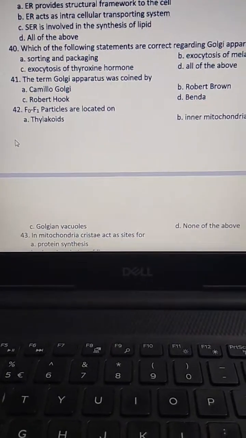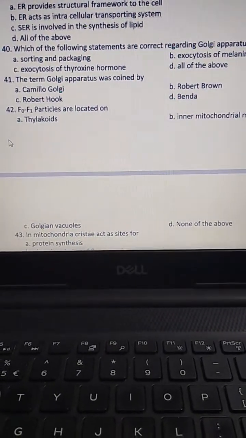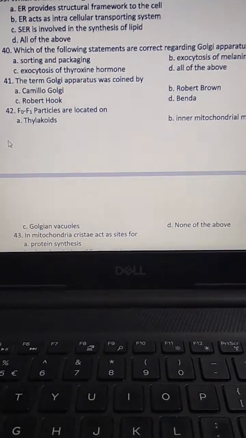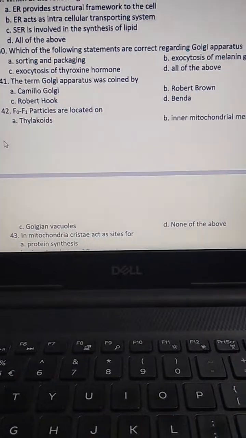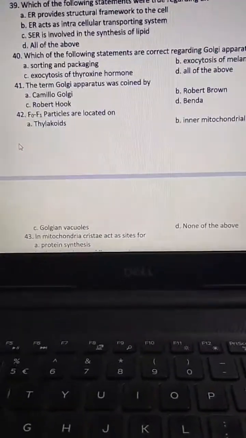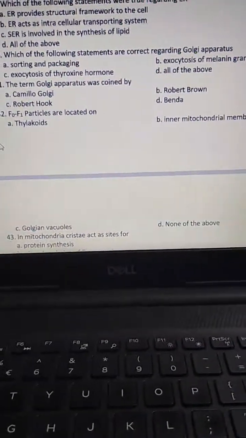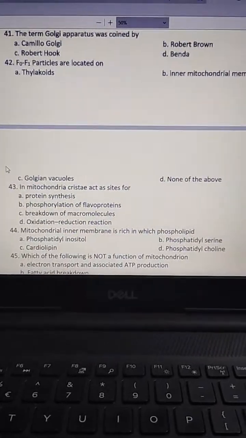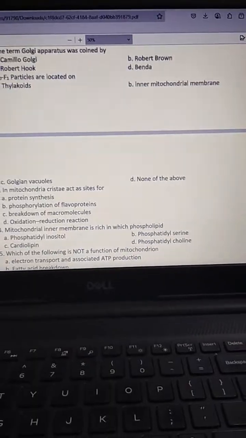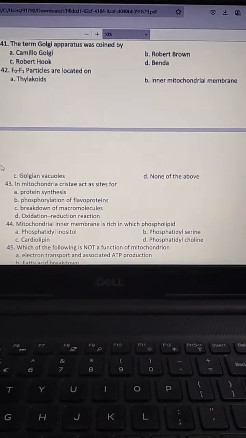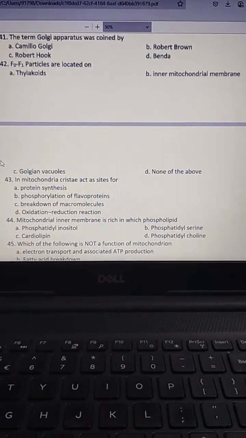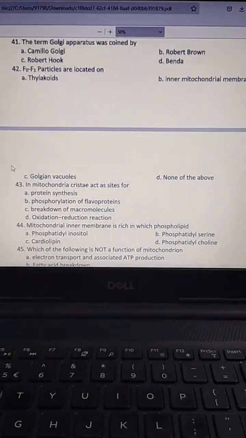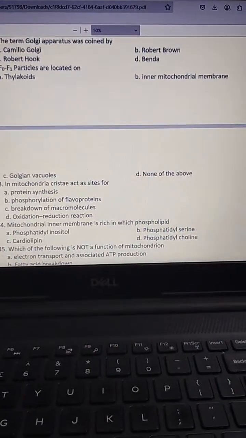The next one, F0, F1 particles are located on? Thylakoids, inner mitochondrial membrane, Golgian vacuoles, none of the above. The answer is B, inner mitochondrial membrane.